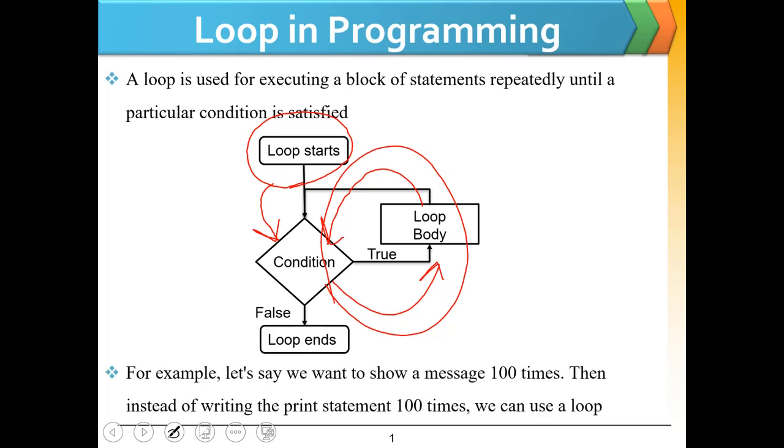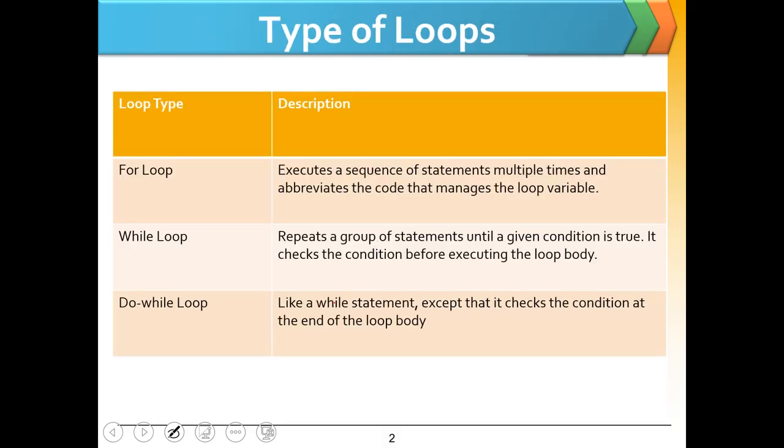Now, for example, we want to print hello world 100 times. Then instead of writing hello world 100 times, we can use loop and we can print 100 times hello world using one line of code. Types of loop. There are three types of loop: for loop, while loop and do while loop.